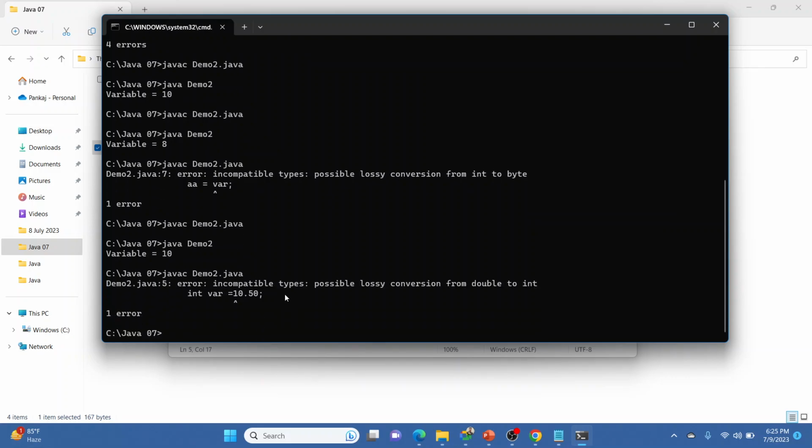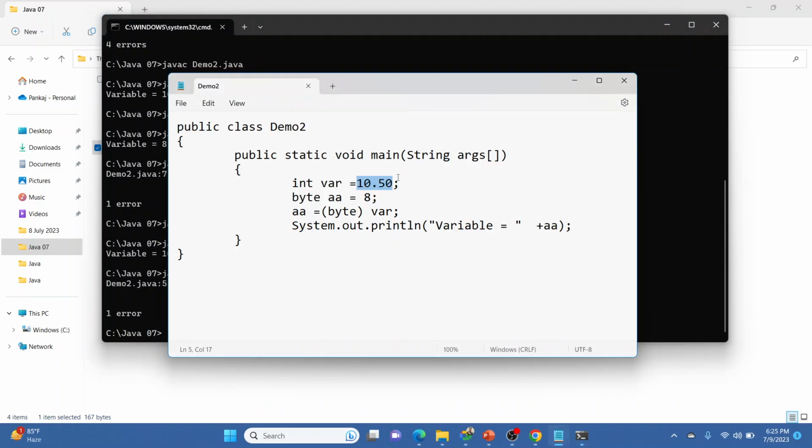Again, incompatible types, possible lossy conversion, meaning a bigger value is being stored, and an integer type is never going to store decimal values, right? So 0.50 is going to be removed.